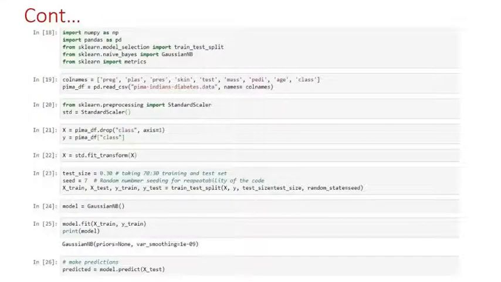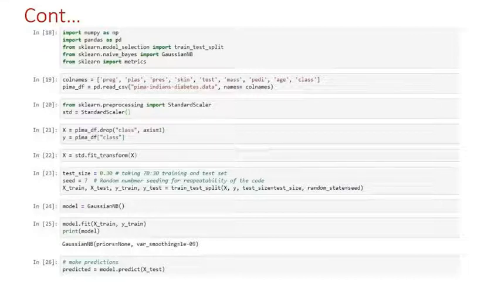Next, the code for this example is written in Python programming, covering importing and splitting the data.